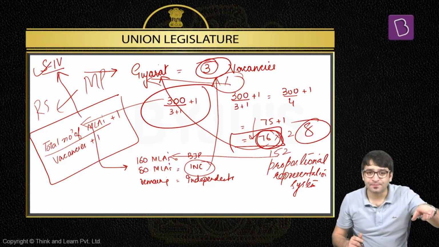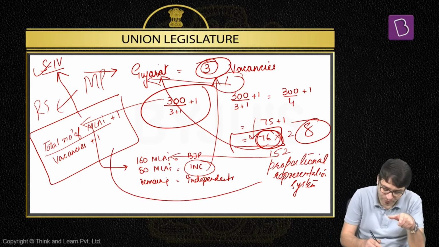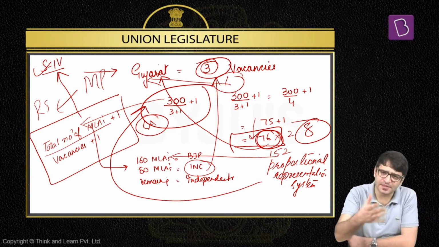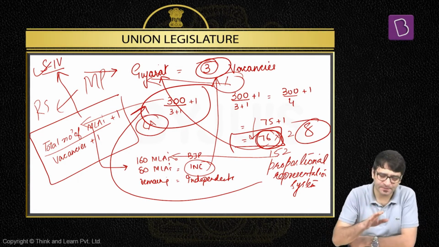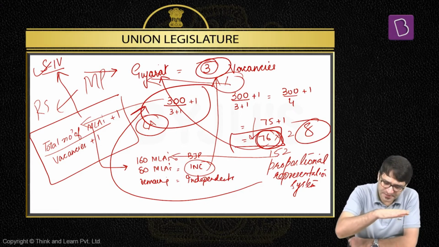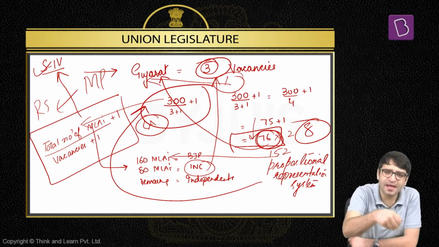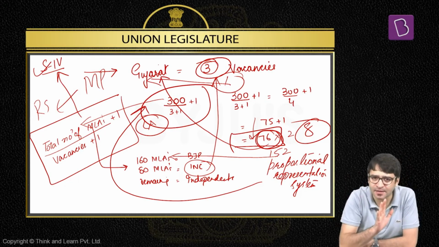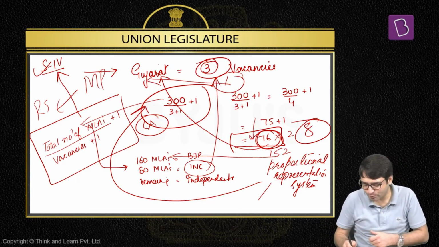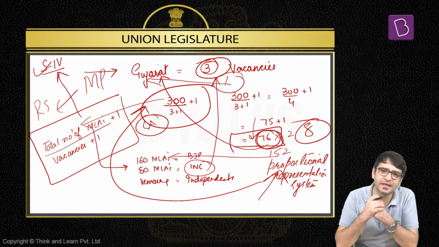That means in Rajya Sabha, we will have representation of political parties based on their proportion in the legislative assembly. To make it even simple for you, how does election to Rajya Sabha take place? Rajya Sabha MPs are elected by the MLAs. That means if this is the legislative assembly, the MLAs of this legislative assembly will vote and they will elect their representative in Rajya Sabha. And this election takes place through a system called proportional representation system, something that we have discussed in the election of the president as well.